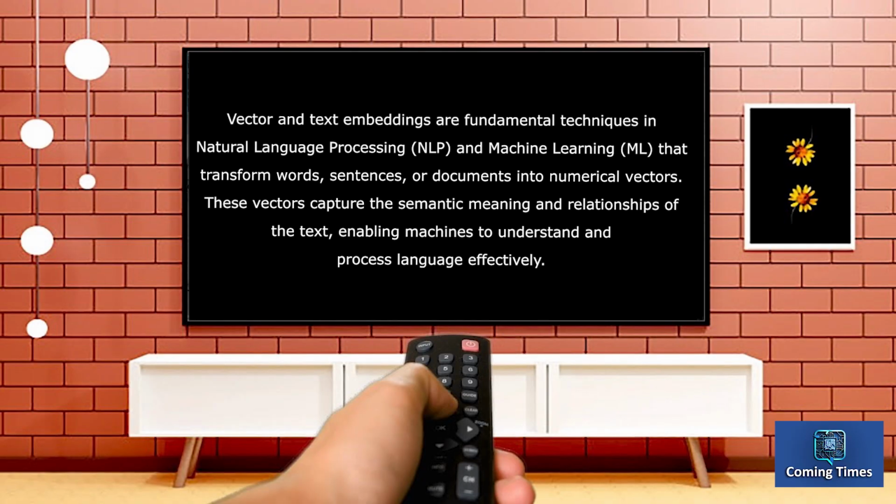Vector and text embeddings are fundamental techniques in natural language processing, NLP, and machine learning, ML, that transform words, sentences, or documents into numerical vectors. These vectors capture the semantic meaning and relationships of the text, enabling machines to understand and process language effectively.